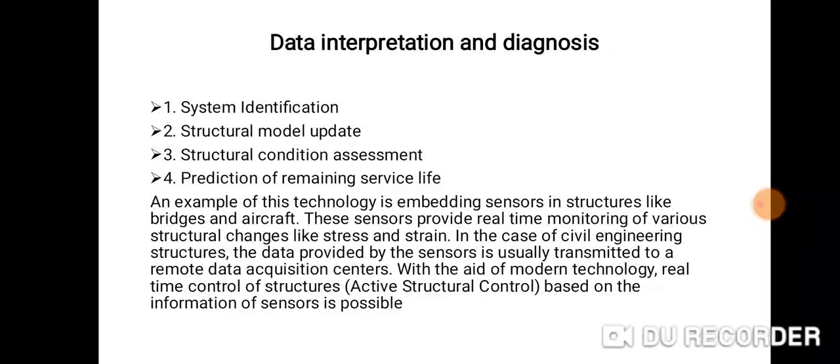An example of this technology is embedded sensors in structures like bridges and aircraft. These sensors provide real-time monitoring of various structural changes like stress and strain. In the case of civil engineering structures, the data provided by the sensors is usually transmitted to remote data acquisition centers. With the aid of modern technology, real-time control of structure or active structural control based on the information of sensors is possible.